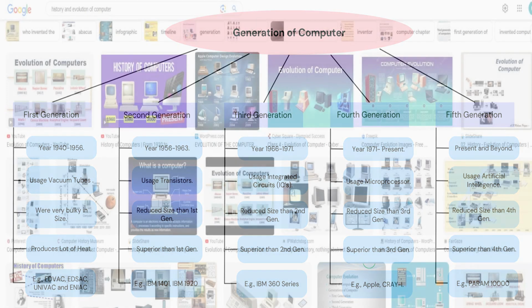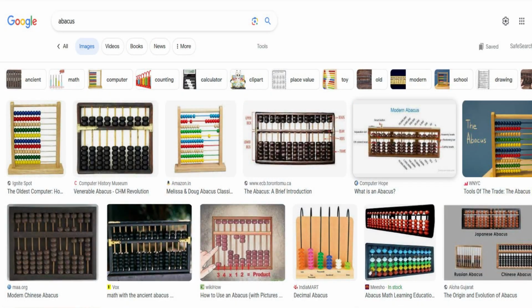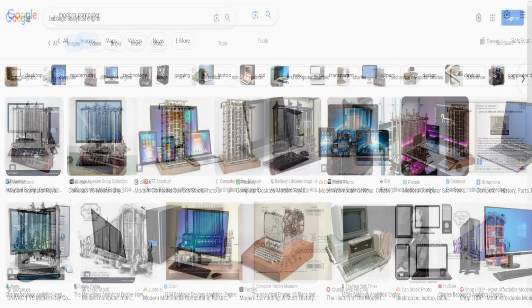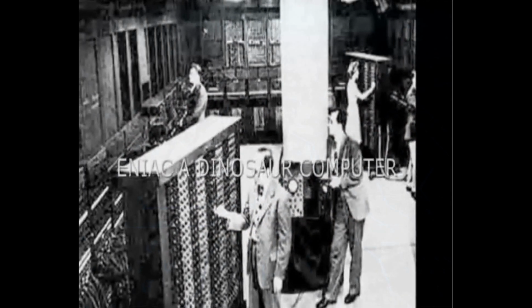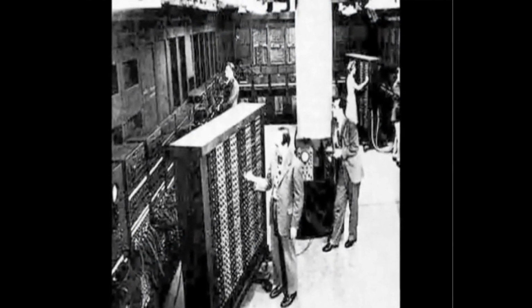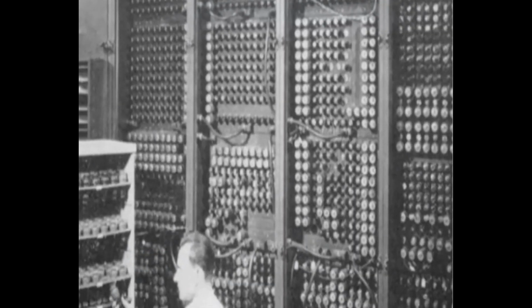The evolution of computers has progressed from the abacus, a manual counting tool, to modern machines powered by microprocessors. Calculators and mechanical devices like Babbage's analytical engine opened the way for electronic computers in the mid-20th century. Those early computers were large and bulky in size and had their own disadvantages. Those computers were primarily used for mathematical calculations.